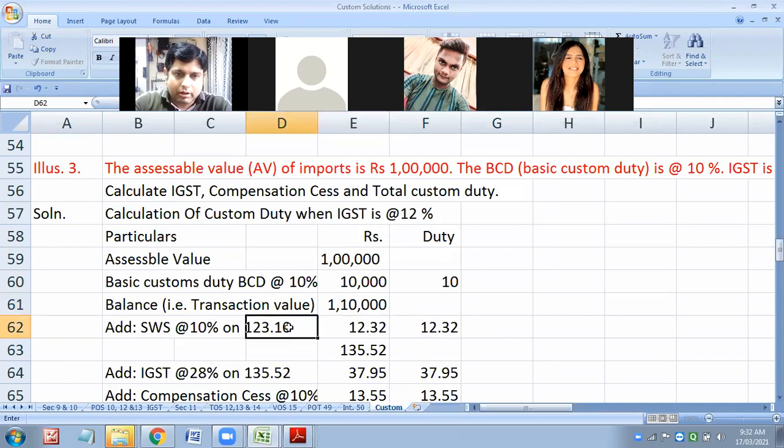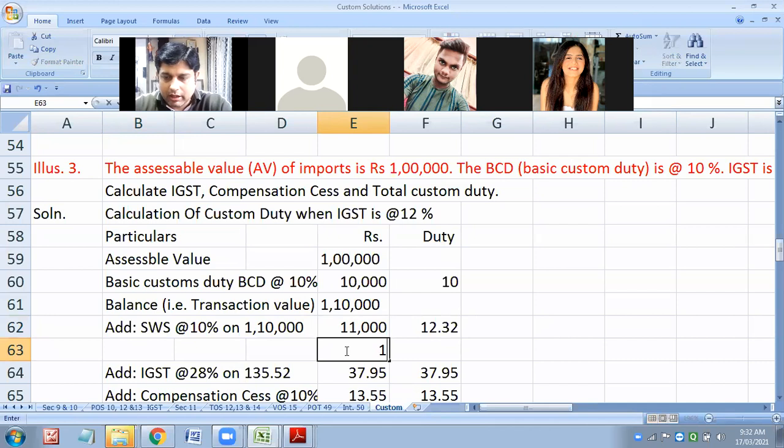SWS will be on 1 lakh 10,000. How much will it be? 11,000. Okay. So it will be 1 lakh 21,000.